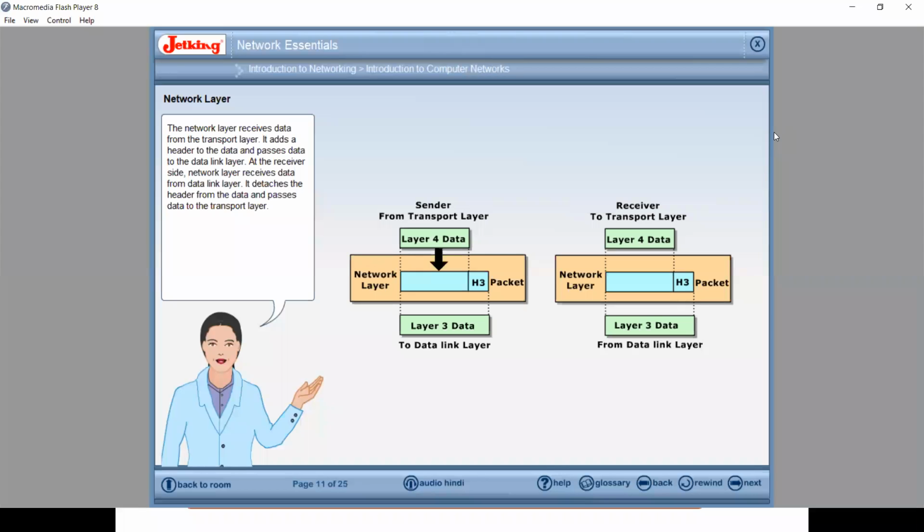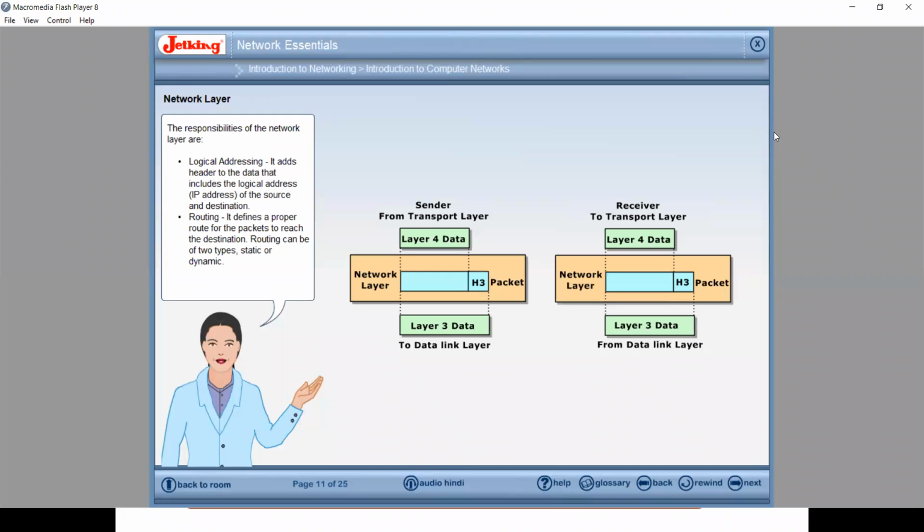The network layer receives data from the transport layer. It adds a header to the data and passes data to the data link layer. At the receiver side, network layer receives data from data link layer. It detaches the header from the data and passes data to the transport layer. The responsibilities of the network layer are logical addressing. It adds header to the data that includes the logical address, that is IP address, of the source and destination.